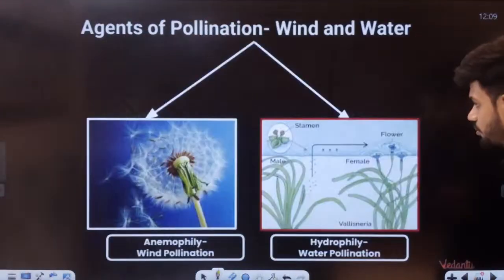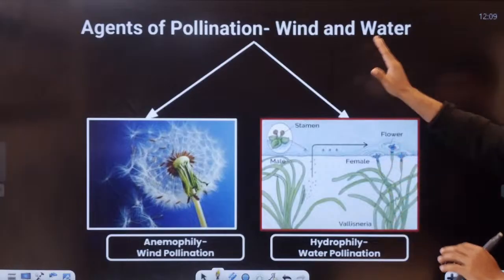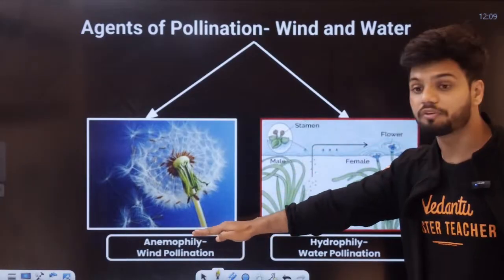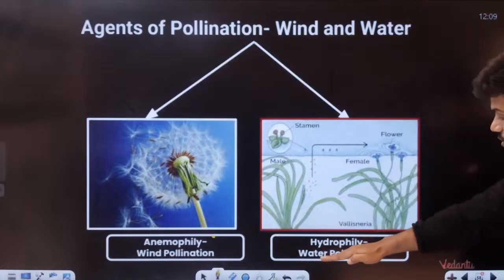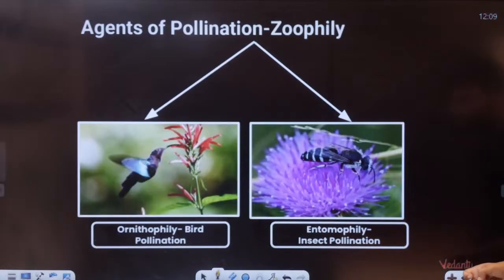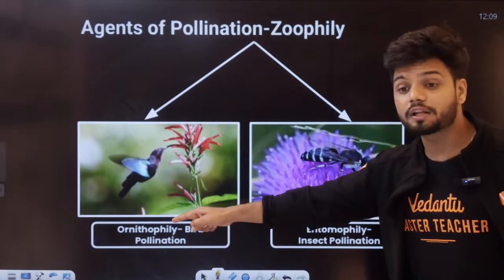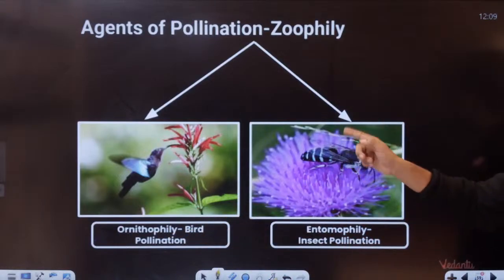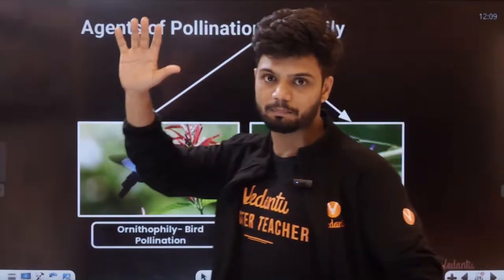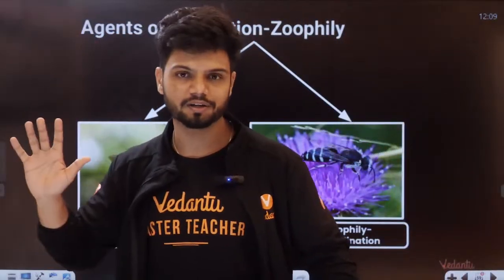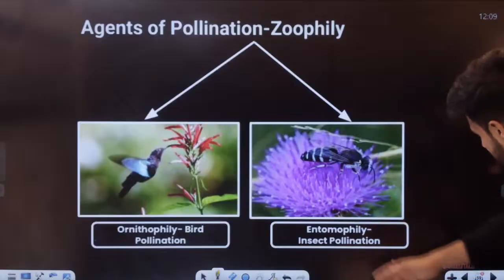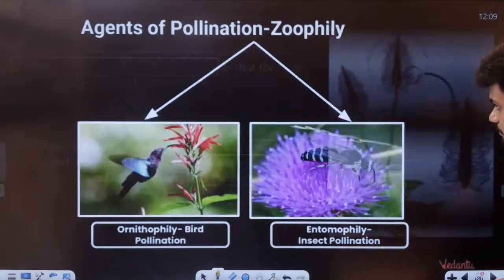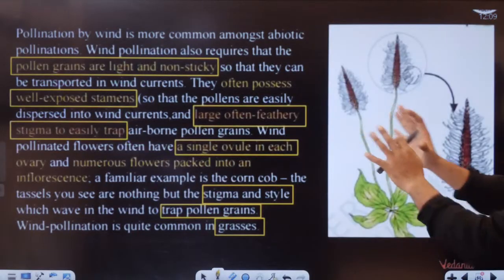Yes. Now, what about agents of pollen? We have wind and water. Wind is called anemophily. Water is called hydrophily. Bird is called ornithophily. Insect is called entomophily. This one is cryptophily, that is for bats, which is different. Bats are not given in your syllabus, so I didn't mention it. So, birds, insects, wind, water. Now, students, this is the entire image given here.